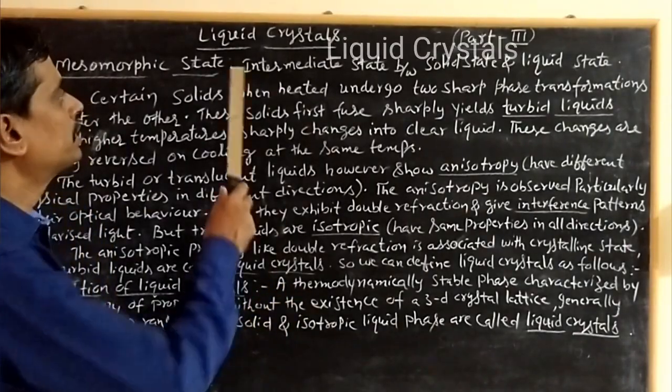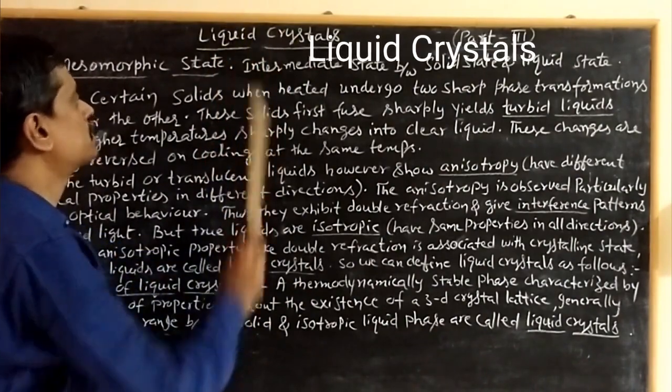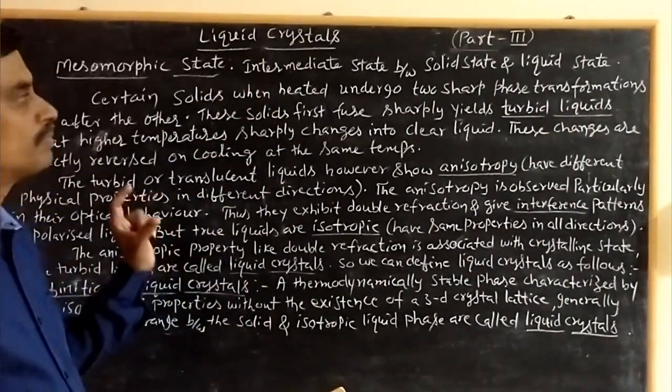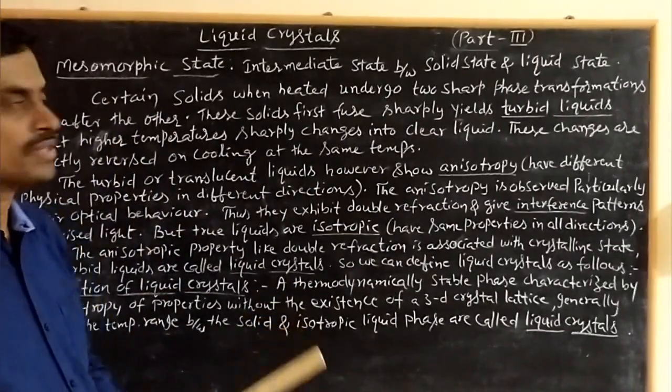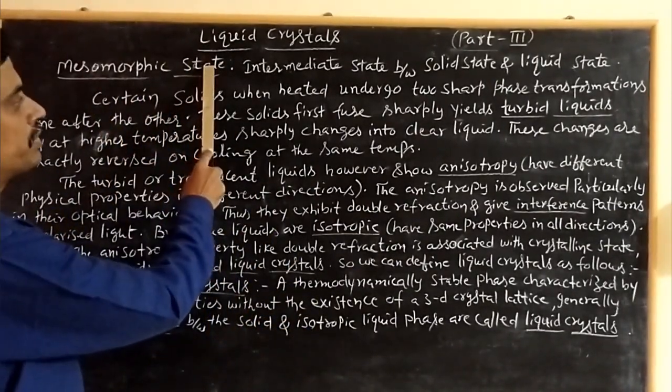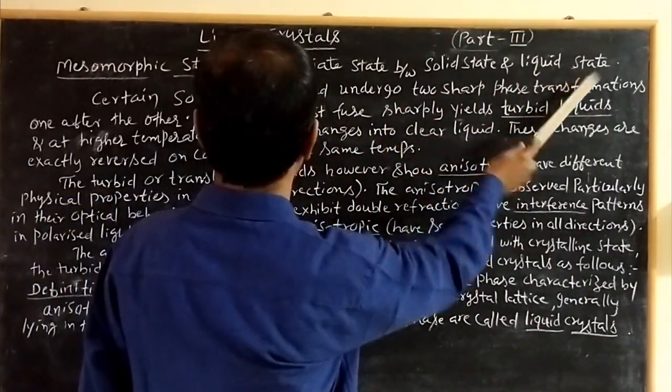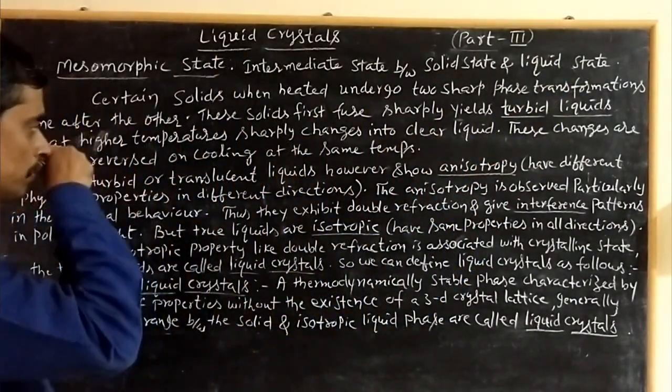Now we study the subtopic liquid crystals. Before studying liquid crystals, first we have to study some related terms. The first one is the mesomorphic state. What is this state? The intermediate state between the solid state and the liquid state is called the mesomorphic state.